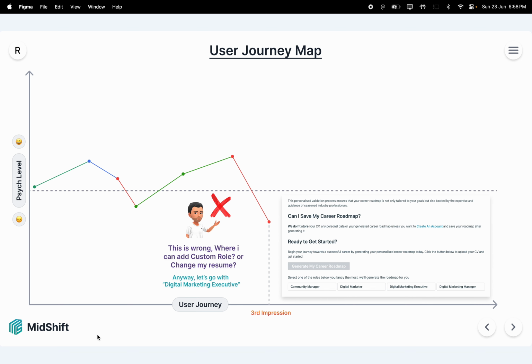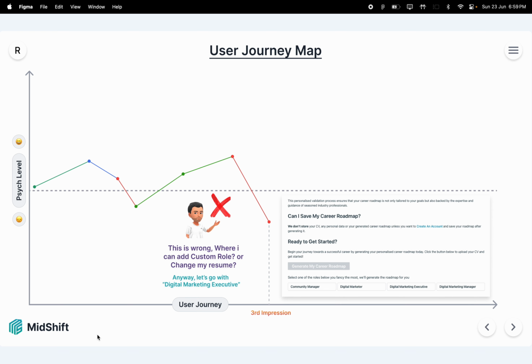The people were getting wrong roles and they were asking where they can enter their custom role, and they also wanted to change their CV. So these two options were not mentioned there. This could be the third impression which makes the user unsatisfied with the generation of the roadmap, because they were not able to see what they expected.